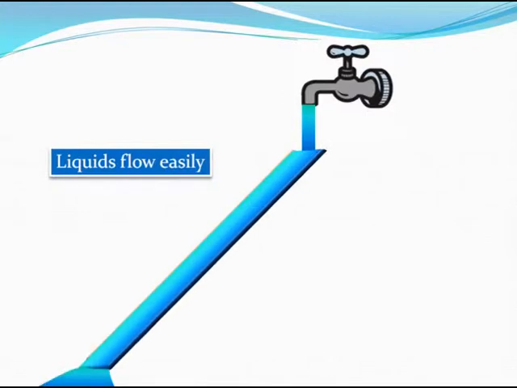So these were the properties of liquids. As you can see, the first property was they have a fixed volume, but they do not have a fixed shape. Then we said that liquids are hardly compressible. Then we said that liquids have lesser densities compared to solids. We also said that liquids do not fill up the container completely. They fill up any container only up till a certain height. And again, the last property of liquids is that they can flow easily.